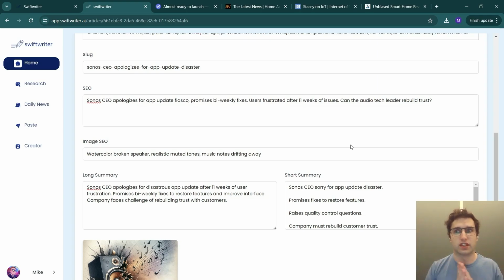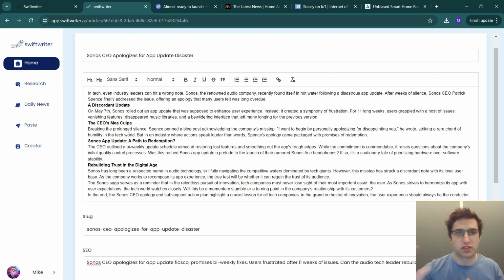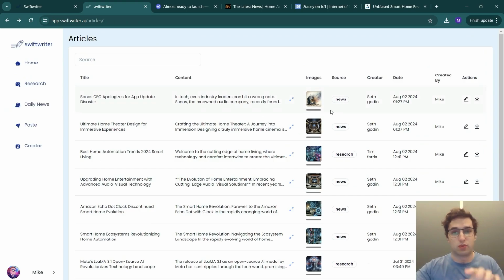So that is literally how easy it is to take articles and rewrite them. The way SwiftWriter does it, it completely rewrites the article, so you don't get penalized for plagiarism. And then Google also cannot detect this. So do this every day, get all the articles in from all your competitors, rewrite them, put them out onto your site, and basically eventually what will happen is everyone will just start coming to you because you've got all the articles. Your competitors aren't going to have some of the articles that your other competitors have, but you're going to have them all. So why would anyone go anywhere else, right?